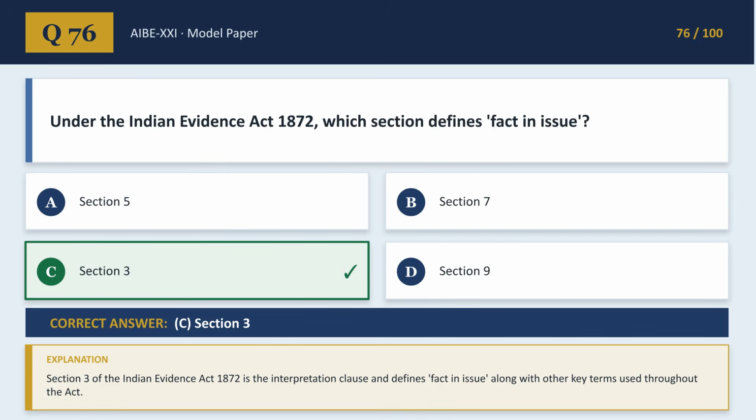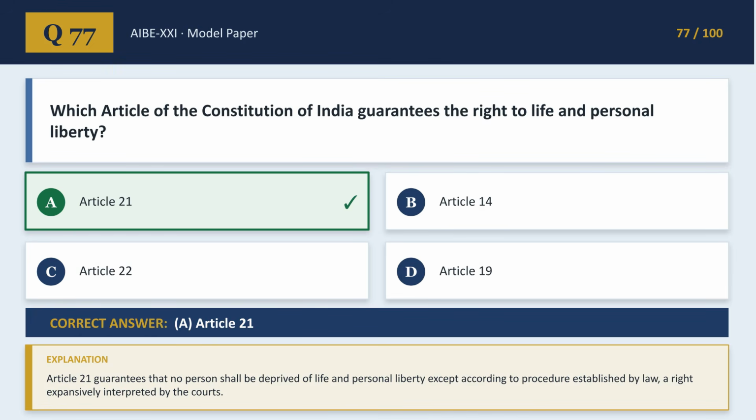Under the Indian Evidence Act 1872, the term fact in issue is defined in Section 3, which is the interpretation clause for key terms. Article 21 of the Constitution of India guarantees the fundamental right to life and personal liberty, a right broadly interpreted by the courts.